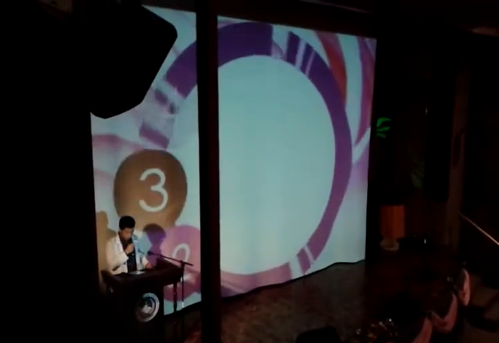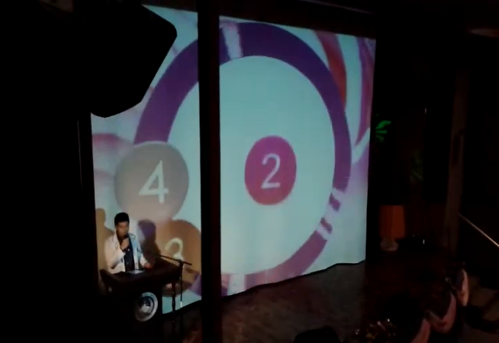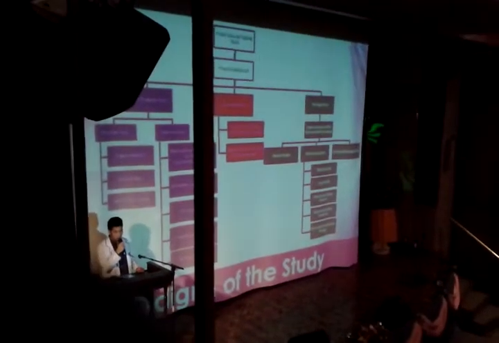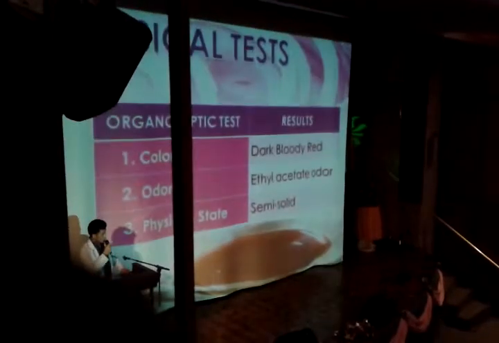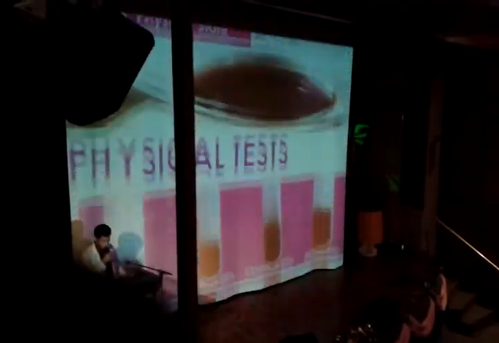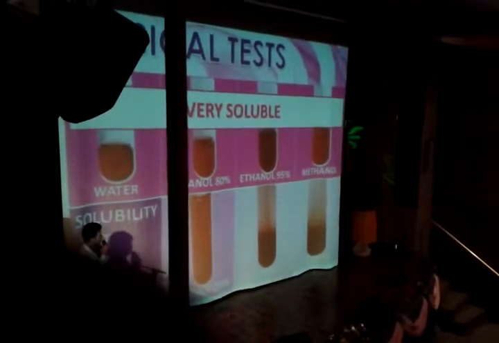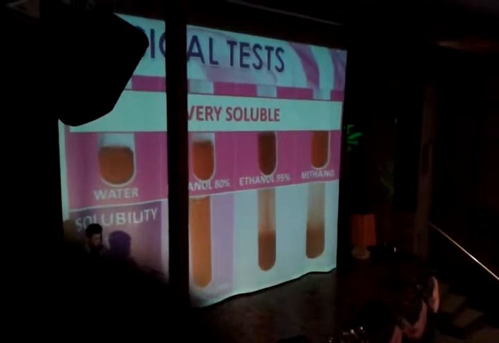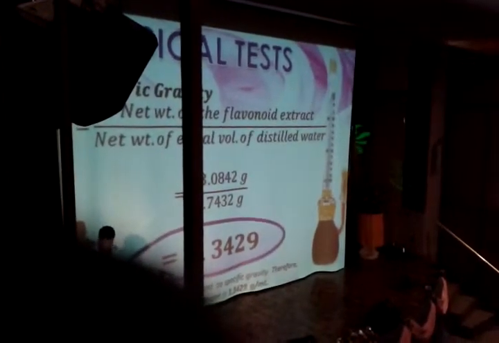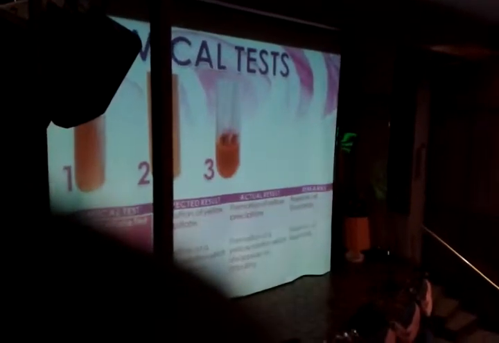Number 2, to identify the flavonoid extract through physical, chemical, and instrumental tests. Identification, instrumental, biological, and biochemical tests were conducted to determine the renoprotective potential. The extract is dark bloody red with ethyl acetate odor and is semi-solid. It is very soluble in water, 80 and 95% ethanol and methanol. It is soluble in chloroform and insoluble in ether and hexane. The specific gravity of the extract is 1.3429. Chemical tests to detect the presence of flavonoids were conducted and all had positive results.